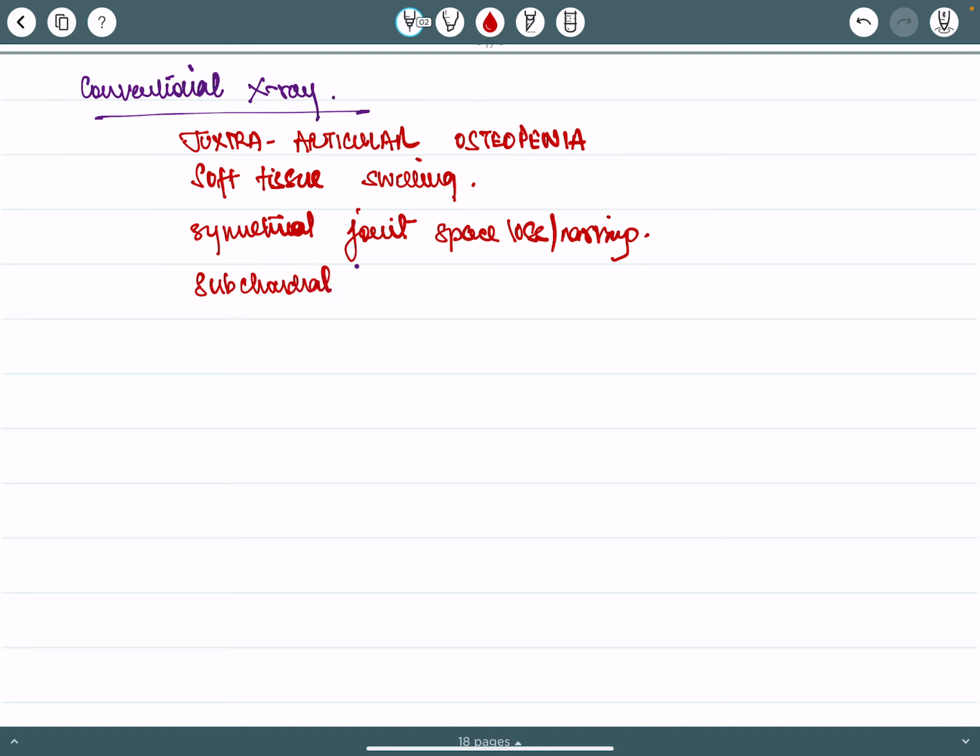We need to make a note of this here: it is subchondral erosions and not subchondral sclerosis. Sclerosis of the subchondral region is seen in osteoarthritis.